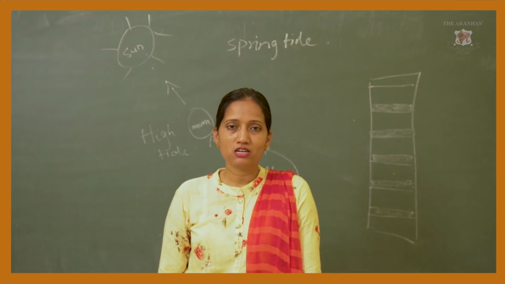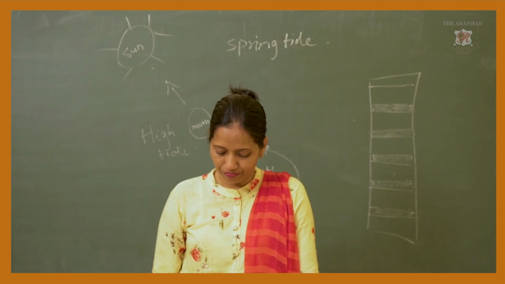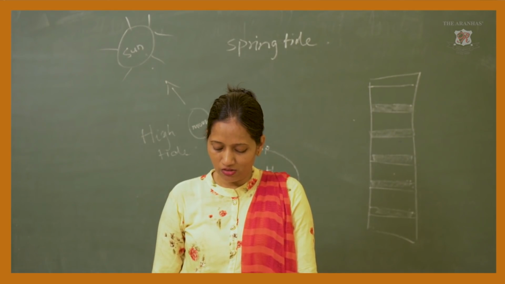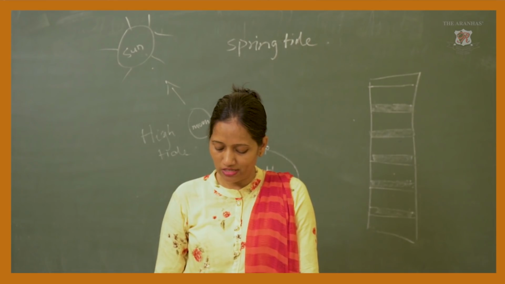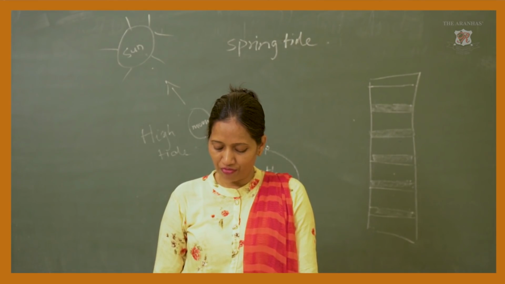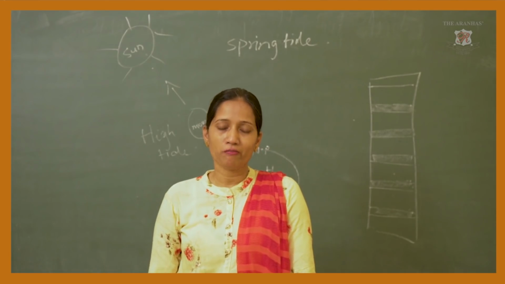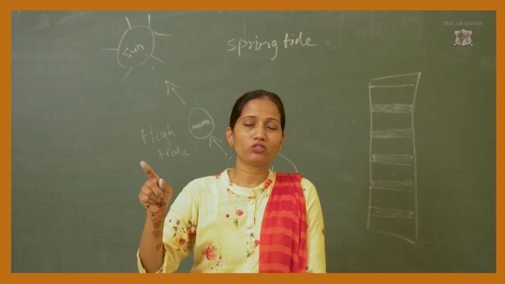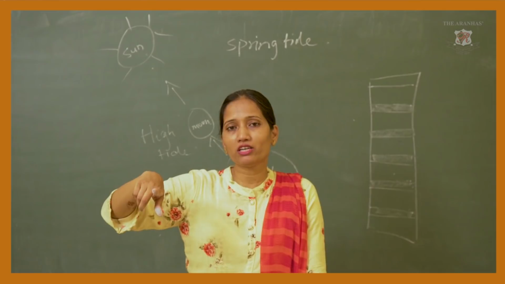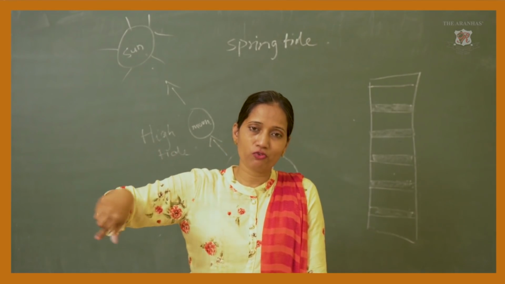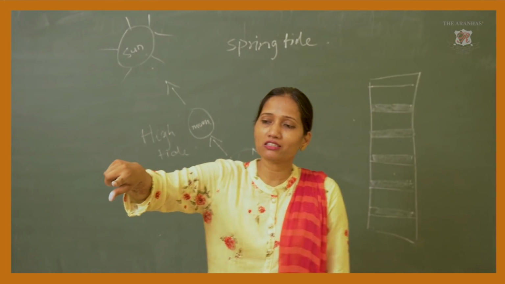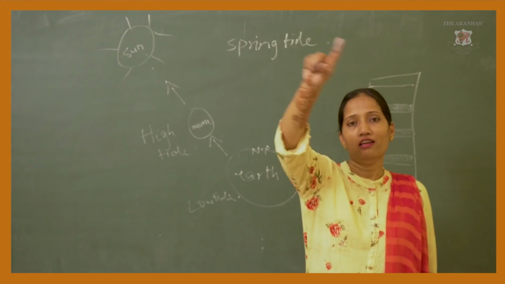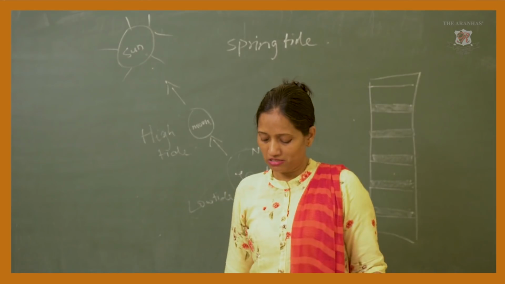Now, what is a neap tide? That is the next one. While revolving around the earth, the moon makes a right angle with respect to the earth and the sun twice a month. This position occurs on the first and the third quarter of each month. We know that the earth is revolving around the sun and the moon is revolving around the earth. And because of that, whenever the earth is moving around the sun, indirectly the moon is also taking a revolution around the sun.